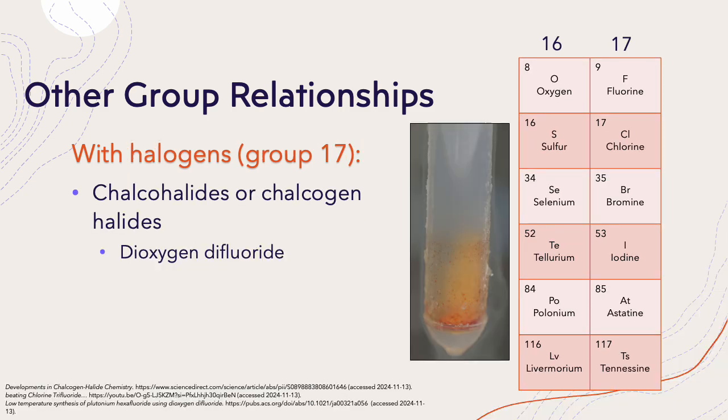When chalcogens interact with halogens, they form chalcohalides or chalcogen halides. One such chalcohalide is dioxygen difluoride. This compound was used at the Los Alamos National Laboratory to synthesize plutonium hexafluoride, which is used in nuclear weaponry, at low temperatures, solving an issue of decomposition of the plutonium hexafluoride at the previously very high temperatures necessary for synthesis.